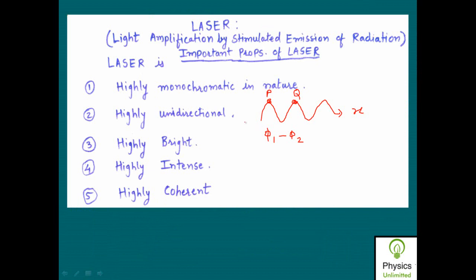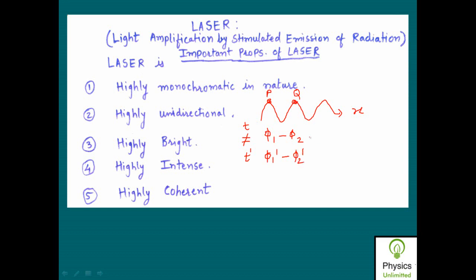Suppose I measure the phase angles at point P and Q on a wave propagating along x direction. At point P, the phase angle is phi 1, at point Q, the phase angle is phi 2. So the phase difference between these 2 points will be phi 1 minus phi 2. Then at any later instant of time, say t dash, again these are my points of observation, they are moving along the wave, and at any later instant of time t dash such that t is not equal to t dash, if I measure the phase angles again at point P and Q, and they are phi 1 dash and phi 2 dash,